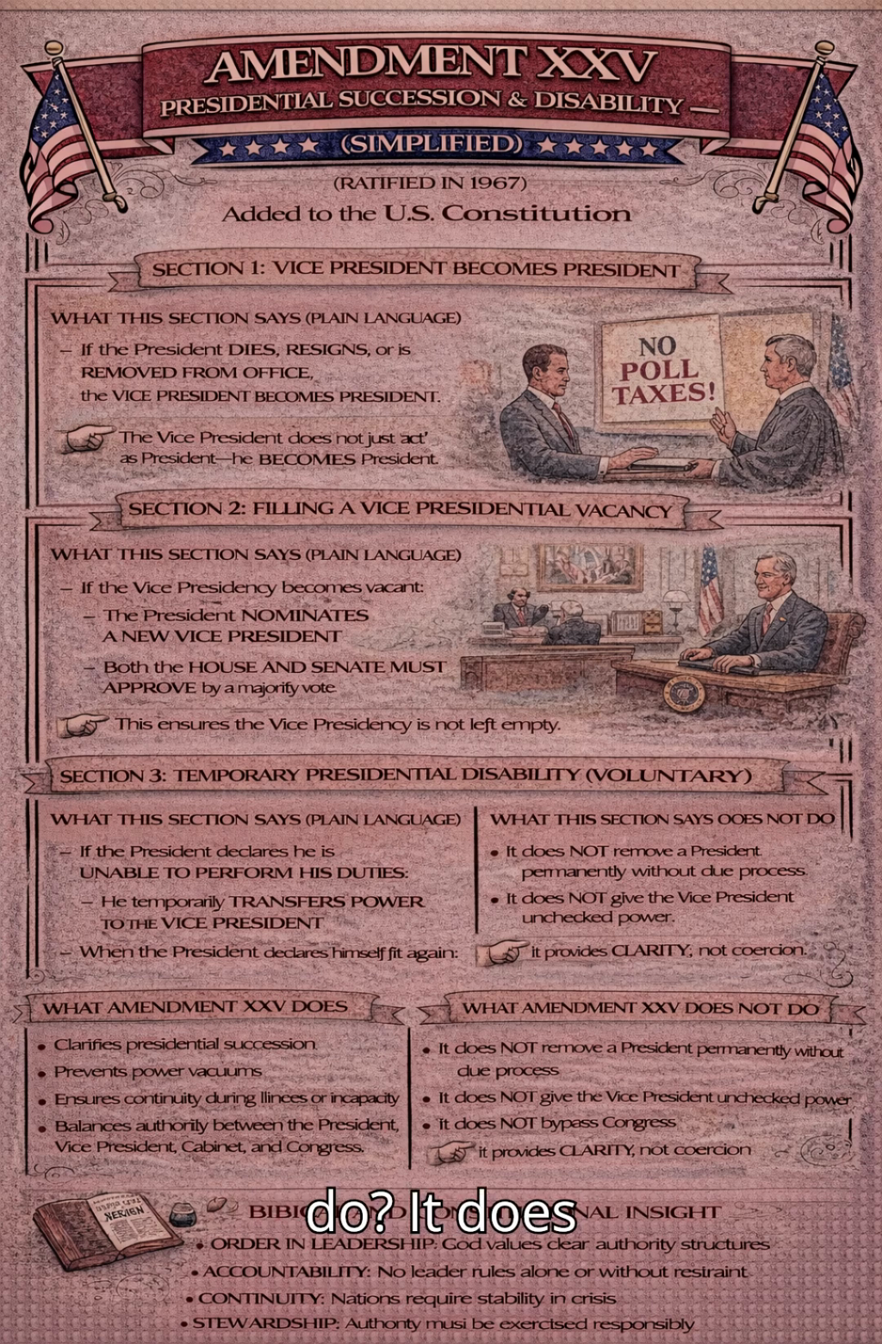What Amendment 25 does not do: it does not remove a president permanently without due process. It does not give the Vice President unchecked power. It does not bypass Congress. It does not weaken the presidency. It provides clarity, not coercion.